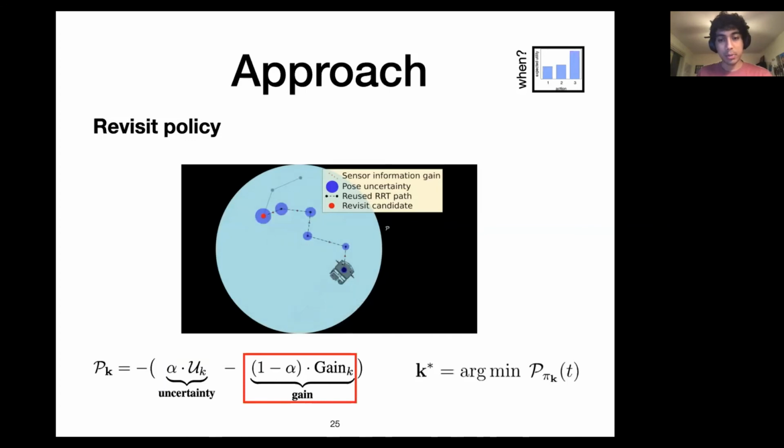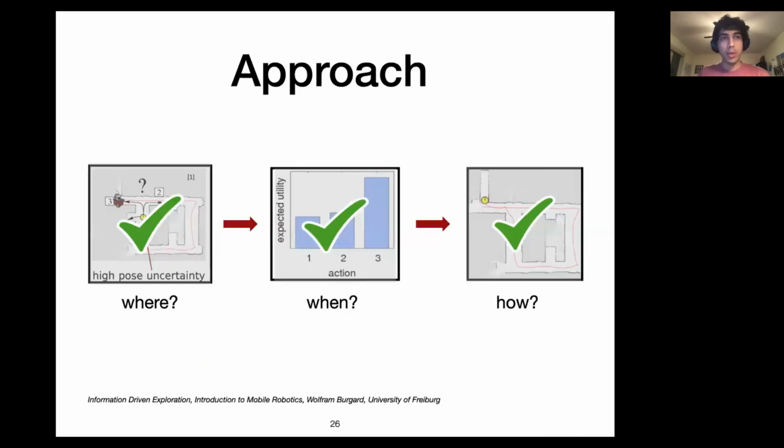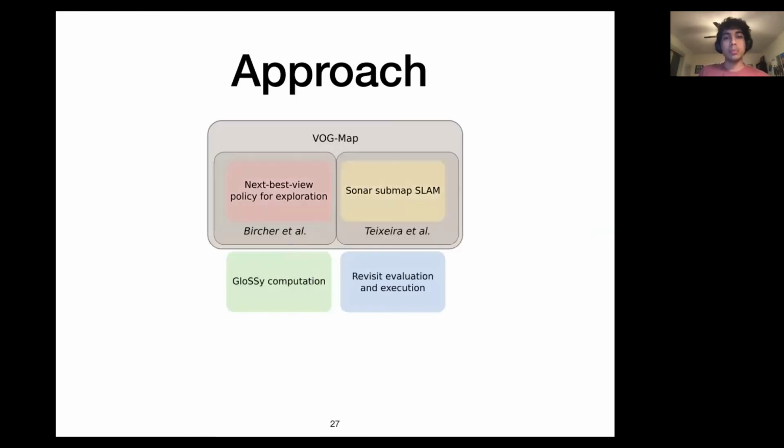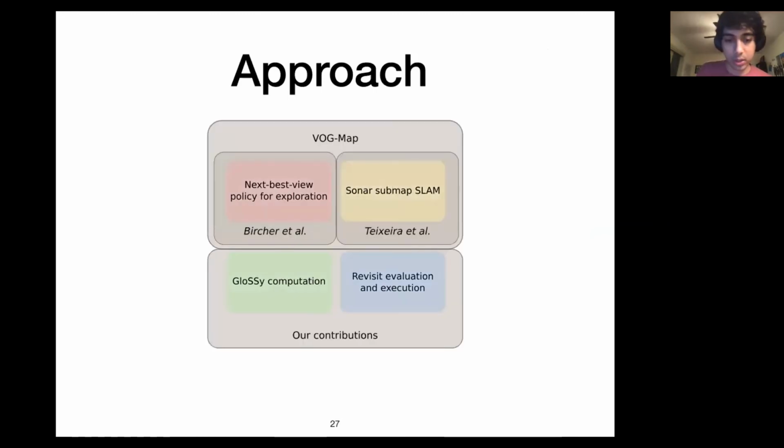The second part of our penalty function comes from gain, which is a summation of the unmapped voxels that we encounter over the path. And together we try to minimize this penalty function. So now we have all 3 pieces of the puzzle for our active SLAM method. To put this into context, our work fits into computing the glossy framework and then using it for revisit and executions.